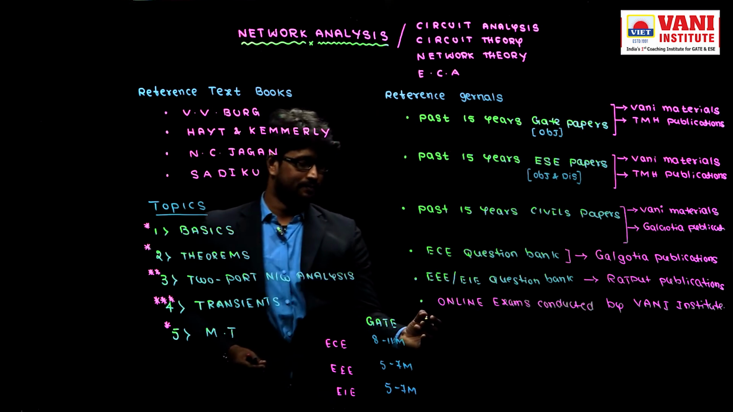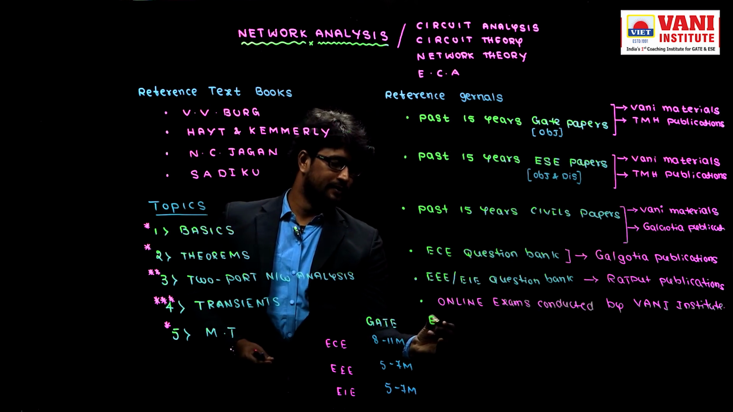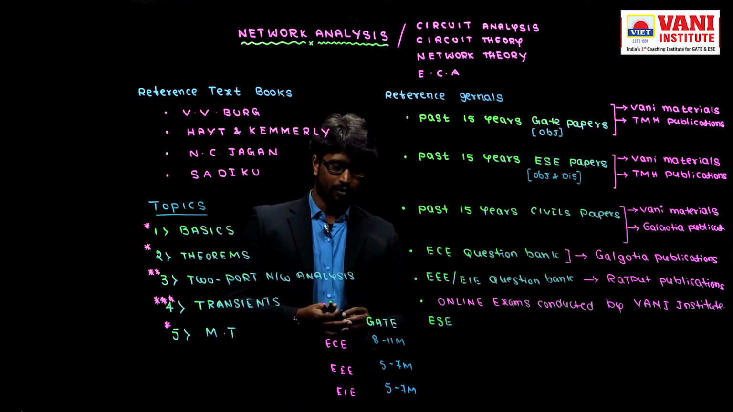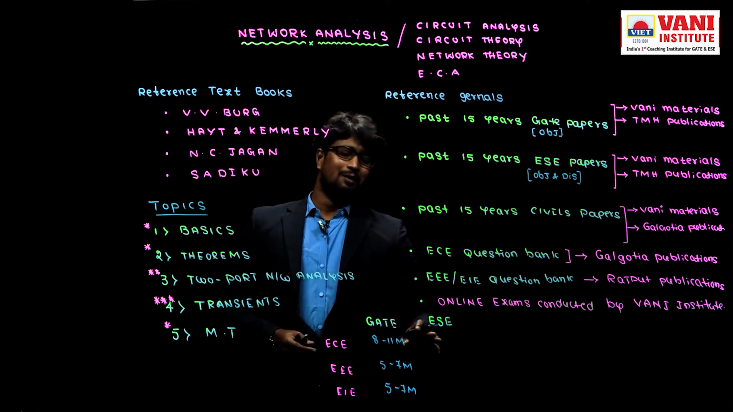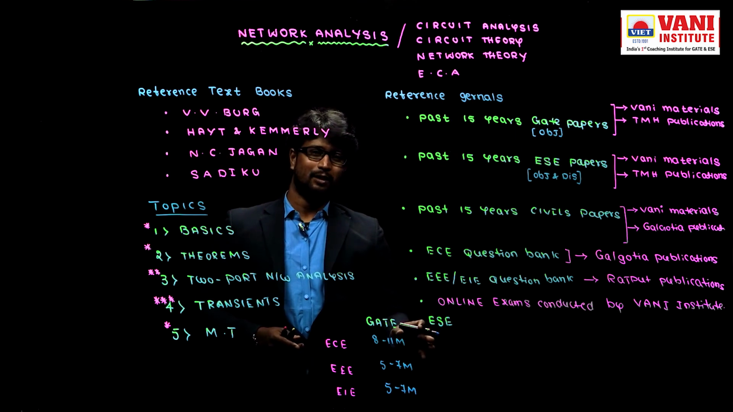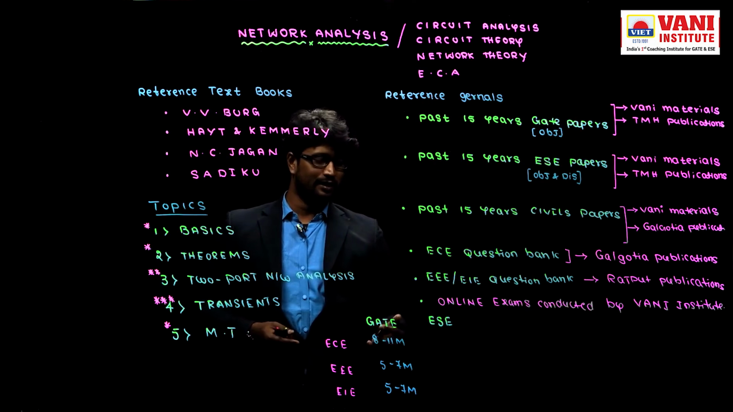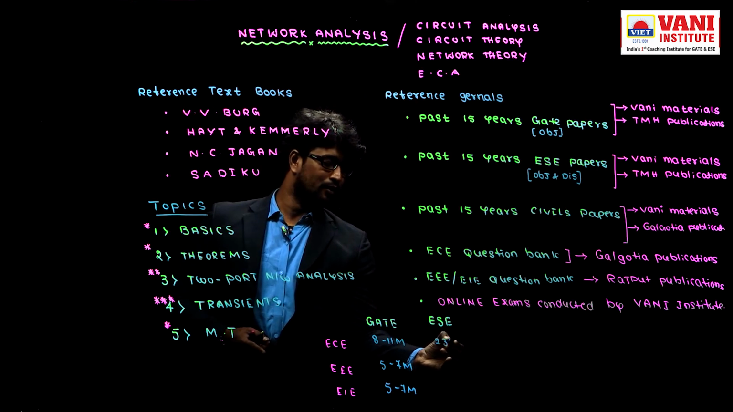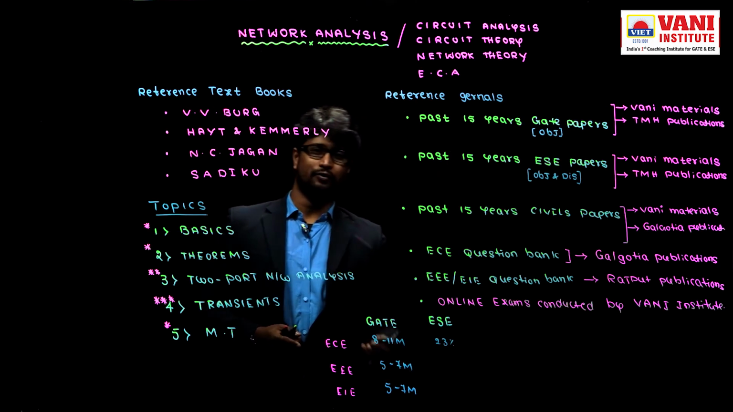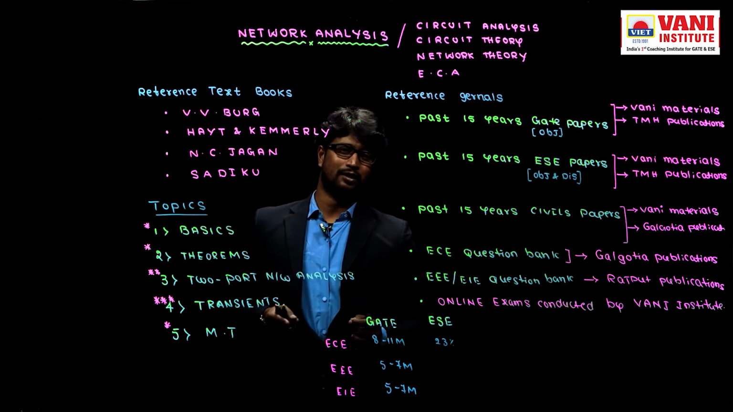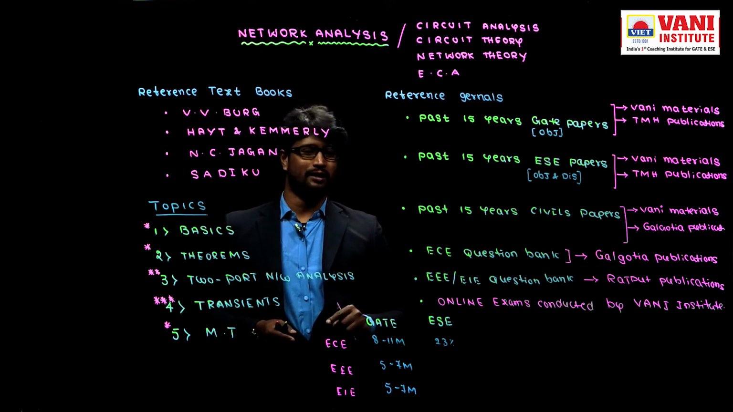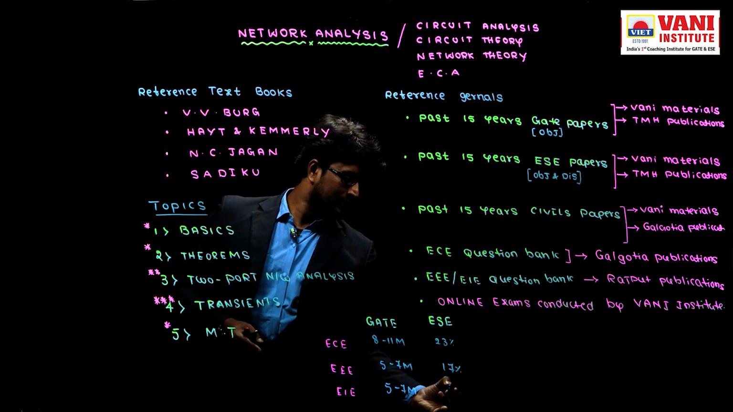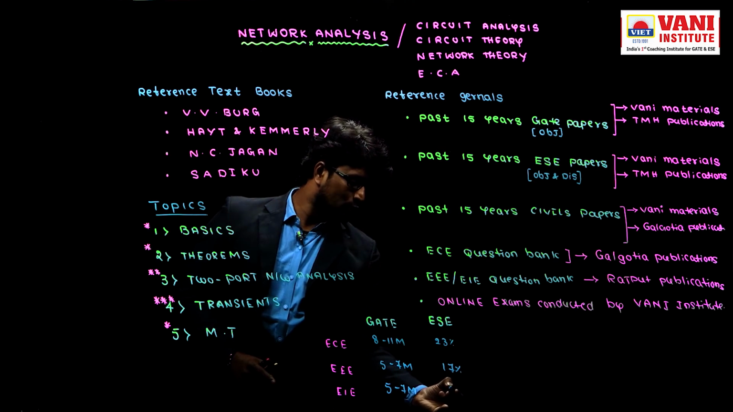Next, engineering services, ESE. Here I won't separate objective and descriptive; I would like to discuss them in combination. So for the EC paper, for EC people, 23% of marks come from network analysis, in both objective and descriptive. For EEE, 17%. And actually, for engineering services, there is no exam for